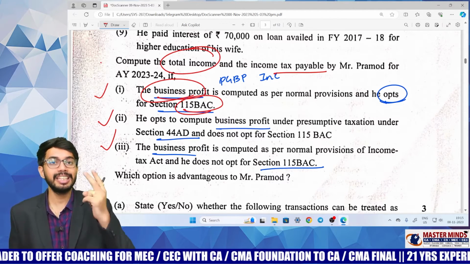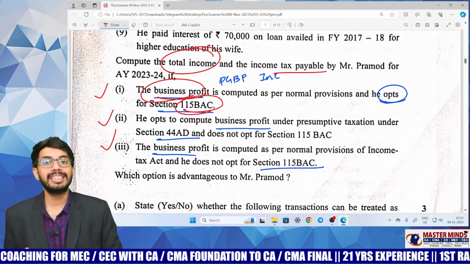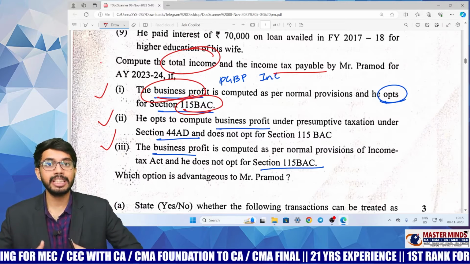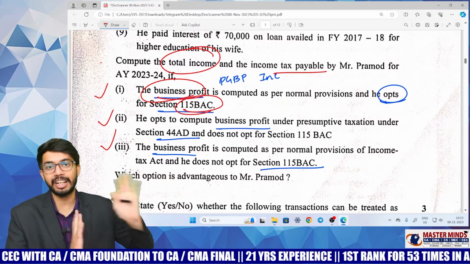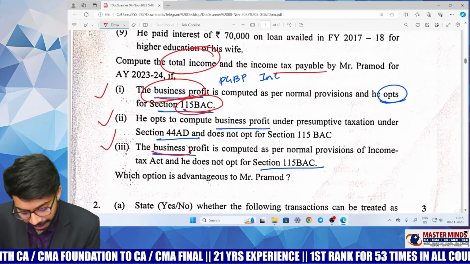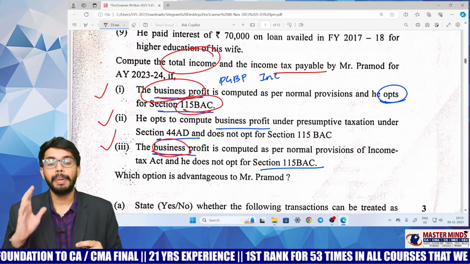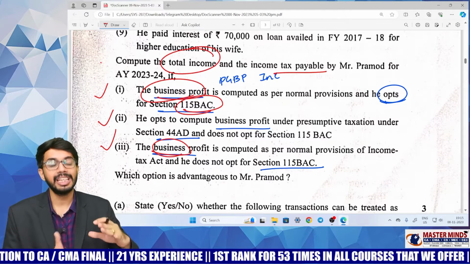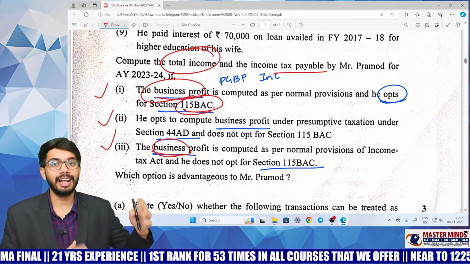That means in the second case, you calculate total income considering SSC is offering his PGBP income on a presumptive basis and paying taxes under regular tax rates. Under the third case, you calculate total income considering PGBP as per normal provisions and SSC has not chosen 115BAC, that means under regular tax rates only.